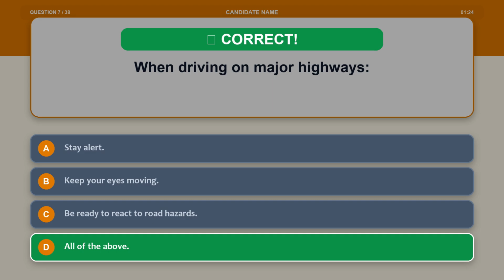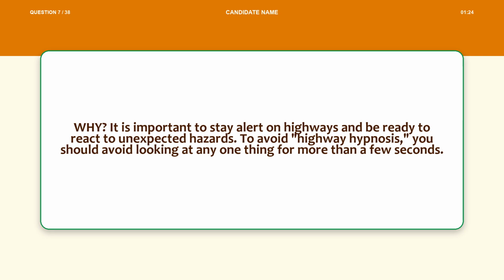The correct answer is option D, all of the above. Explanation. It is important to stay alert on highways and be ready to react to unexpected hazards. To avoid highway hypnosis, you should avoid looking at any one thing for more than a few seconds.